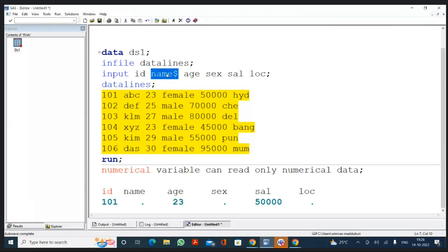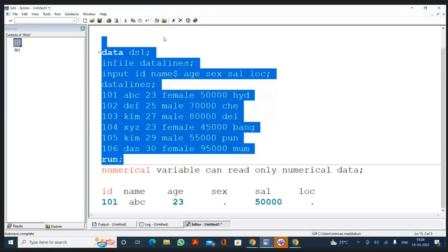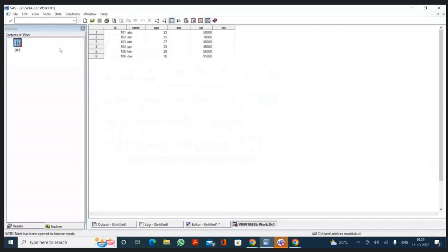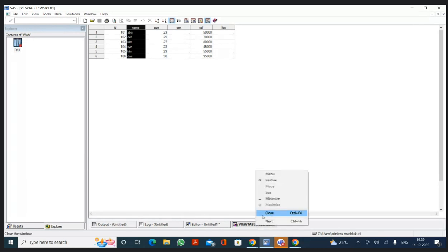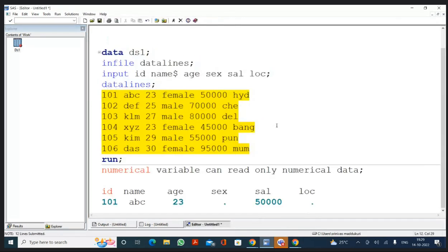Now, since it's a character variable, it can read the character data. So now in the name, you will get the ABC value. Okay, now see, if I select the program, execute the program, now in the name variable, I'm going to have the data. Can you see this one? Yes, sir.